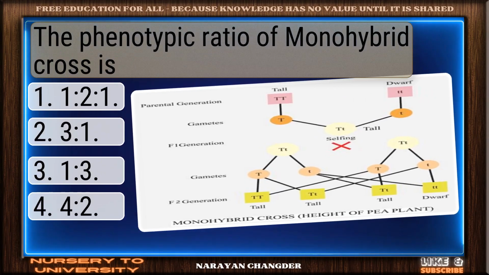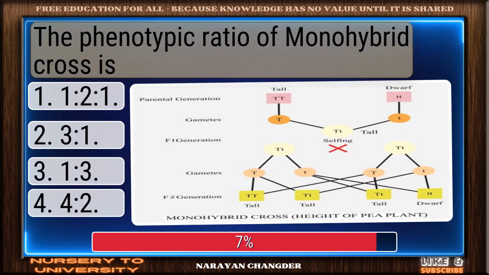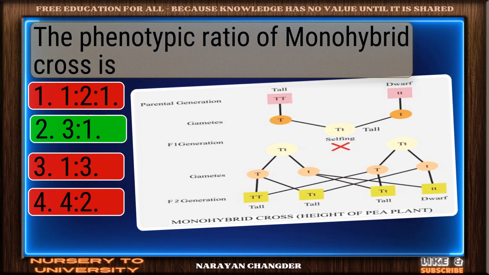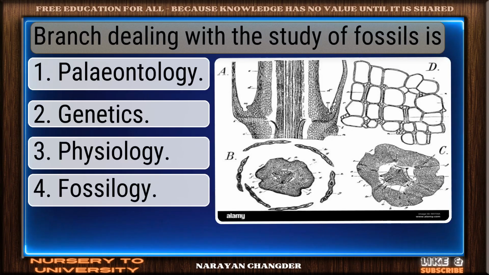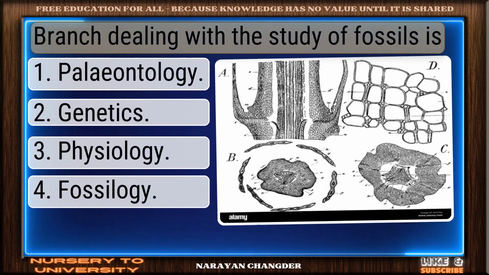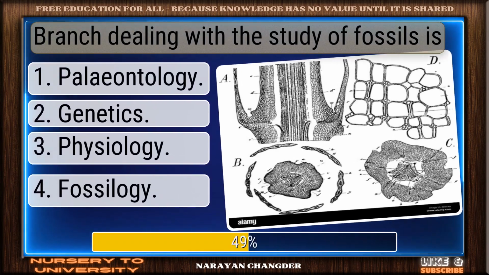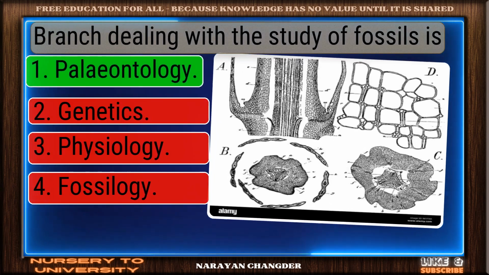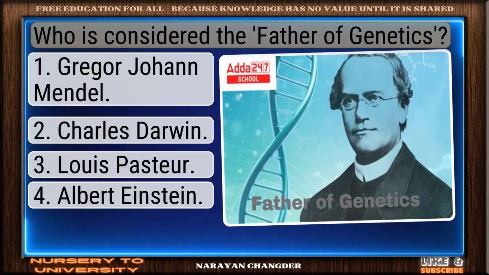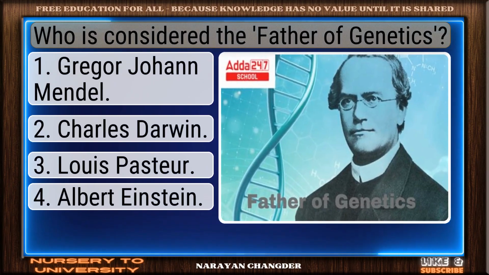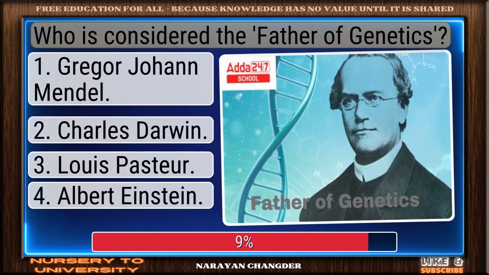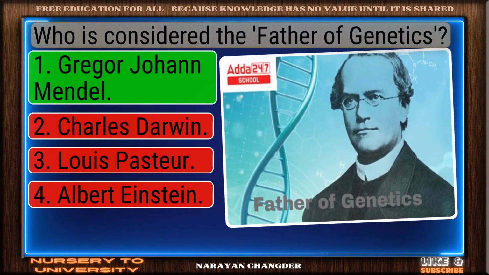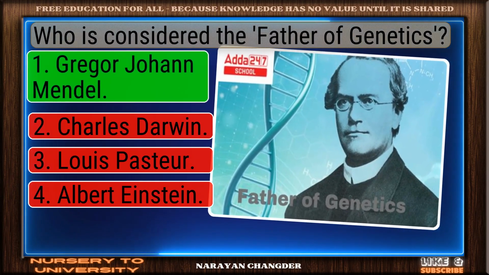The phenotypic ratio of monohybrid crosses. Right again. 3:1 is valid. Branch dealing with the study of fossils is. Good thinking. Paleontology is right. Who is considered the father of genetics? Perfect. Gregor Johann Mendel is the one.